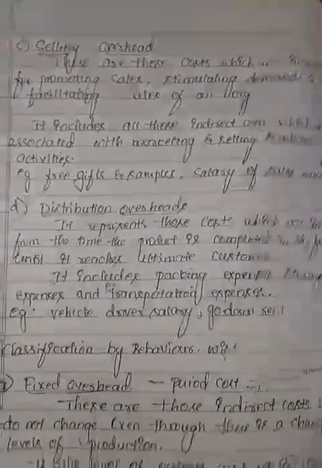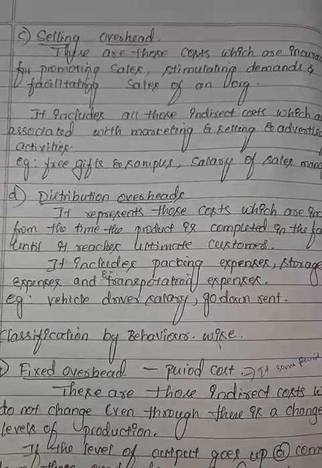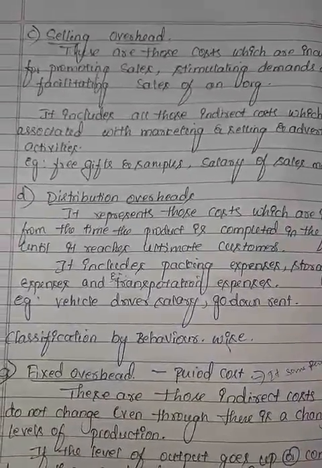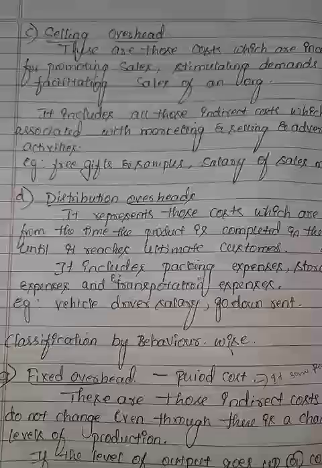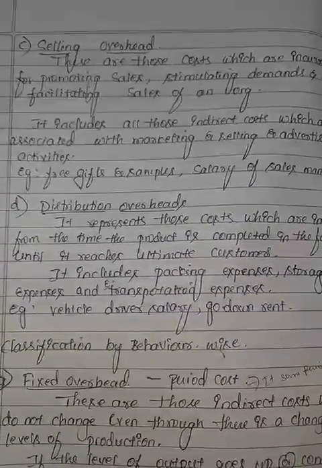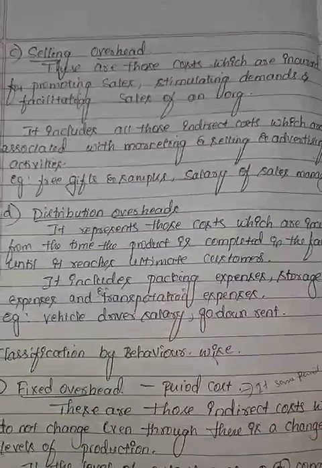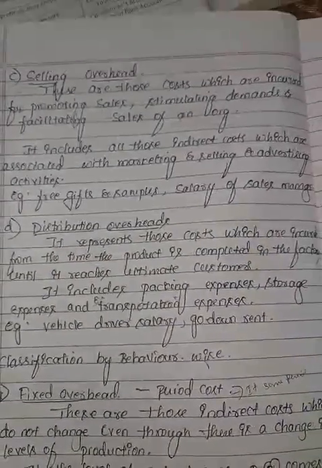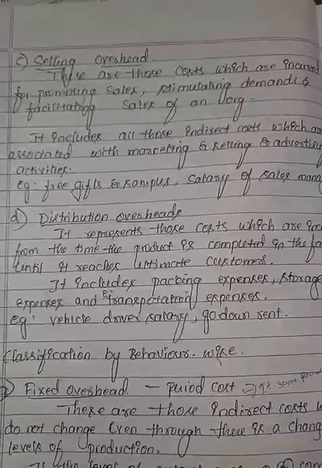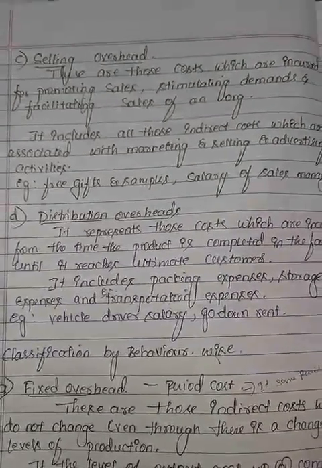The next one, distribution overhead. In distribution overhead, from the point of the factory until it reaches the customer or consumer, some expenditure you need to incur. That represents those costs which are incurred from the time the product is completed in the factory until it reaches the ultimate customers.